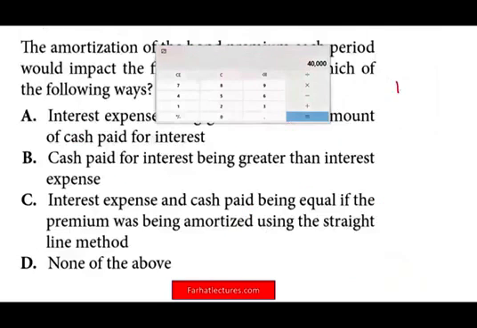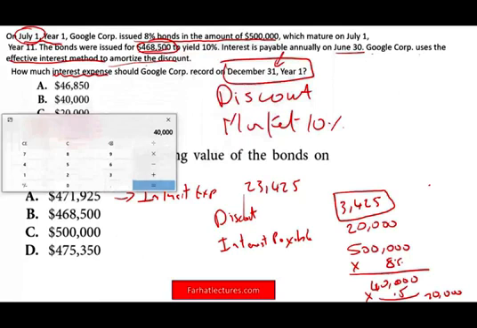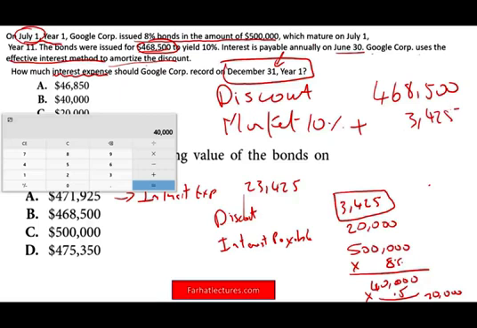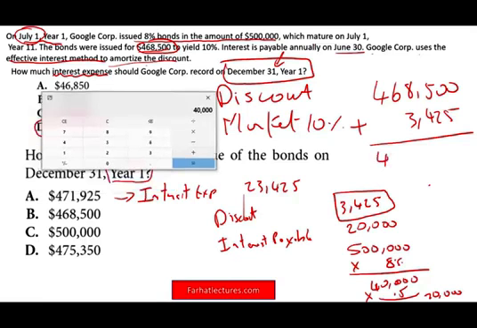It means if the bond had a value when we started the period of 468,500, then we amortized 3,425. Let me just do the computation. 468. At this point, I know it's going to end up with 25.